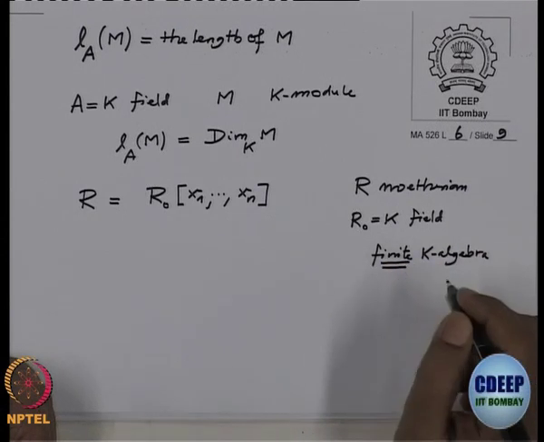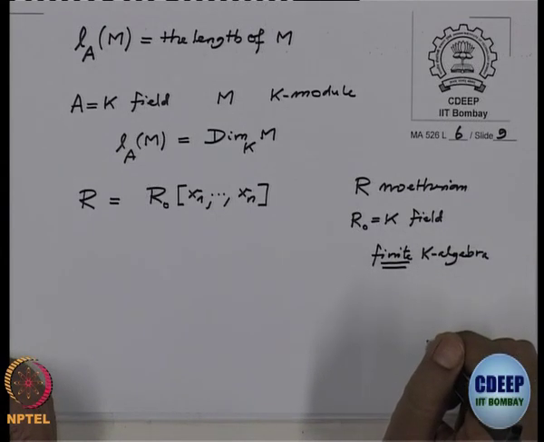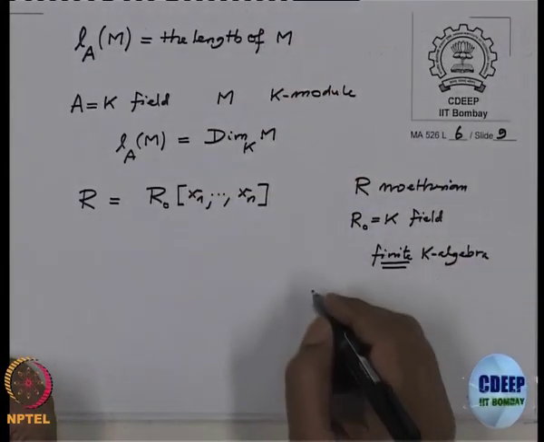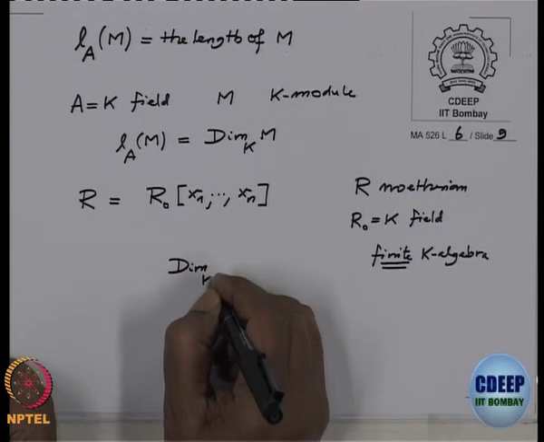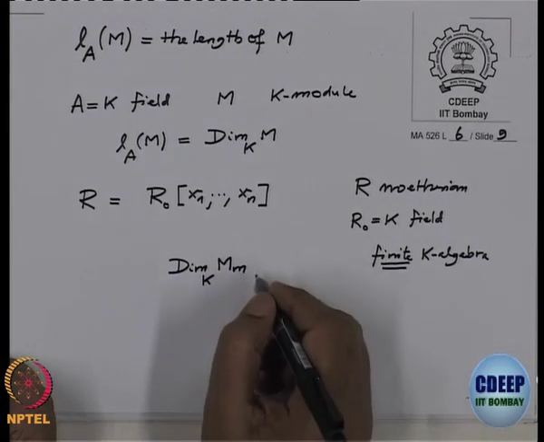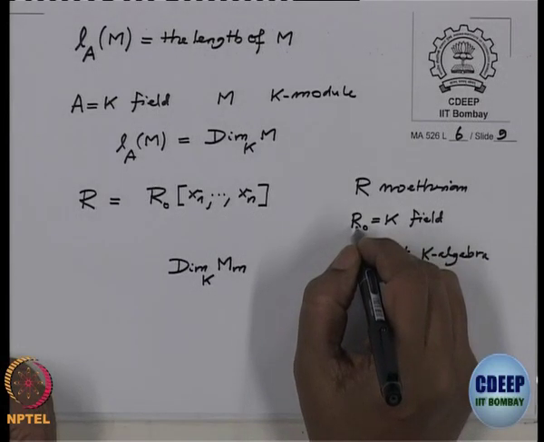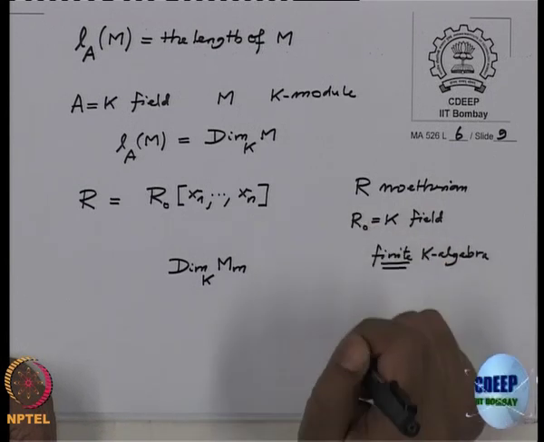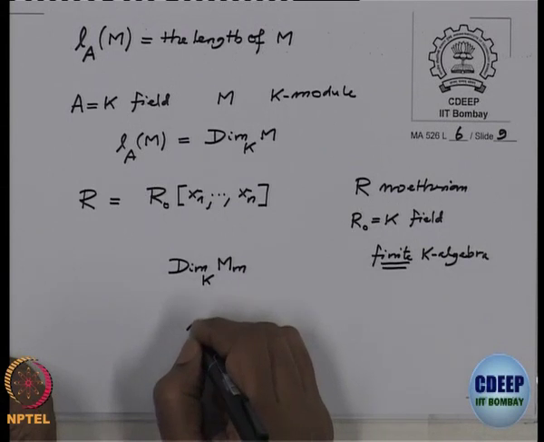Remember, finite means finitely generated as a module, that means as a vector space it is finite dimensional. In the Poincare series we have this dimension over K of these modules M_m. These are finitely generated modules over R naught, and if I assume R naught is a finite dimensional vector space, then this dimension I will have to replace by the length over R naught.